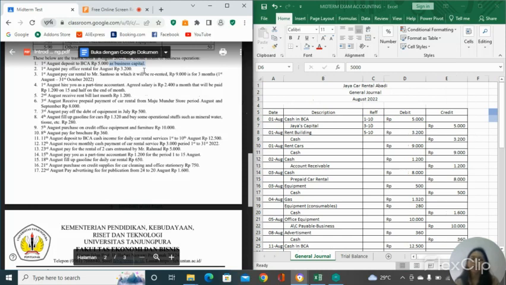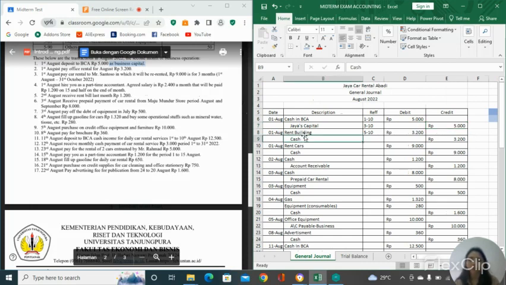Next, still deposit to BCA as a business capital. It means the cash that we put in BCA is going to be a business capital. So it's going to be Jaya Car Rental Abadi Capital, and capital is counted as equity. Every time equity is increased, it's going to be in credit. So we put the money in cash in BCA, and Jaya Capital is increased, so it's in credit.